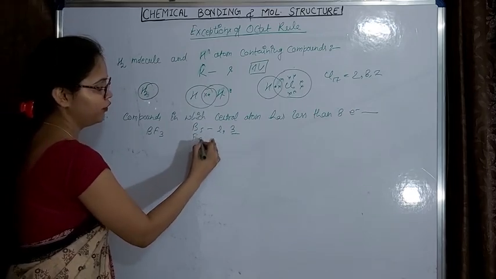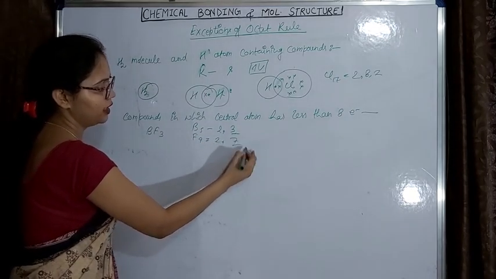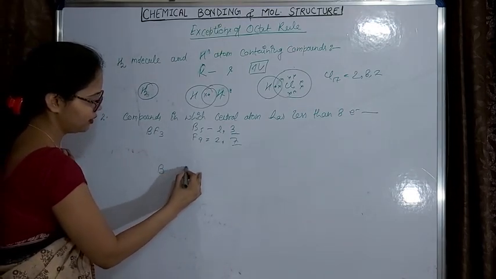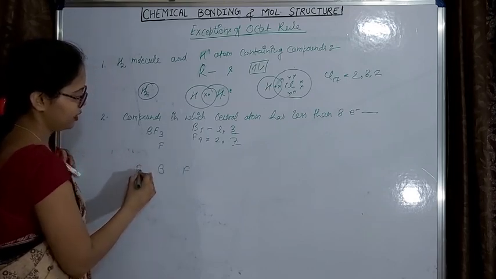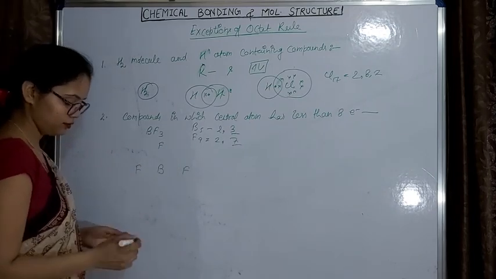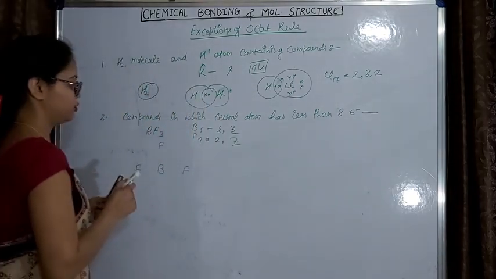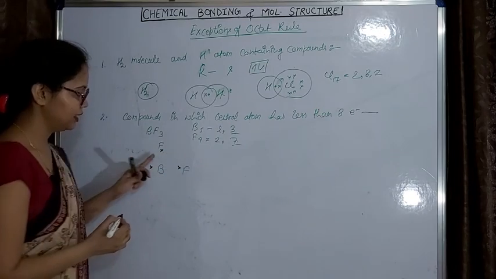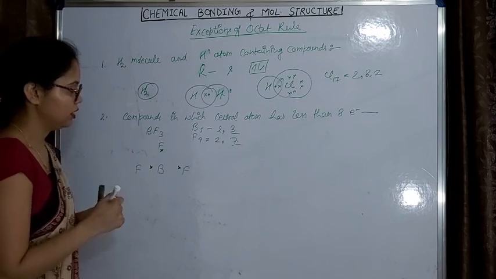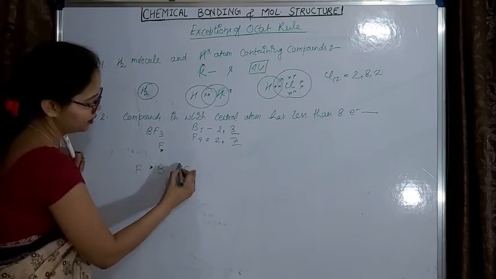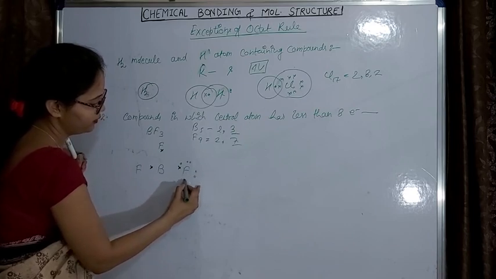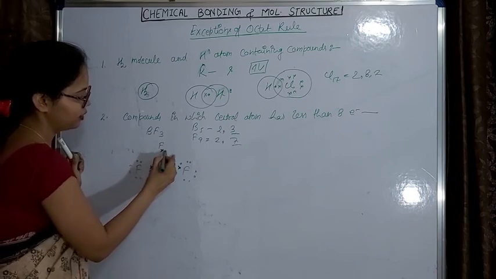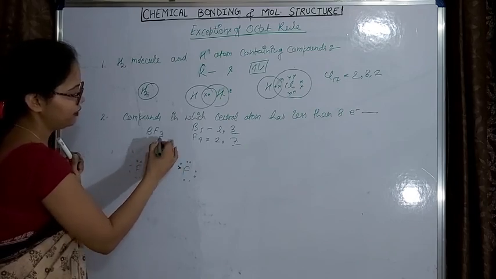Now what about fluorine? Fluorine has 9, so 2, 7, it will have 7 electrons. So let's draw the electron dot structure of BF3. I will show the electrons only, I will not form the bond. Suppose these are the electrons of boron, 3 electrons. Now for each fluorine atom, 7 electrons.